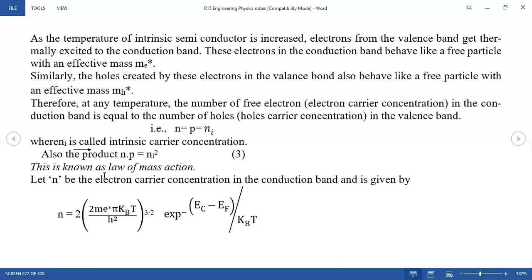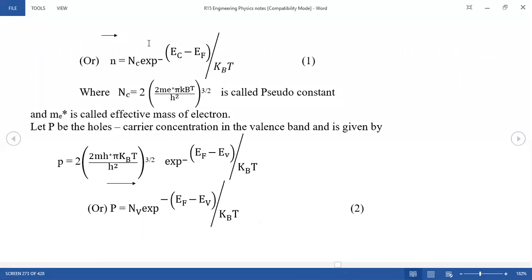Now, to calculate this, you go once again to the phenomena. You know already what N is in the case of electrons in the conduction band. Already explained. The carrier concentration in the conduction band is given by this, and similarly for holes you can calculate that.